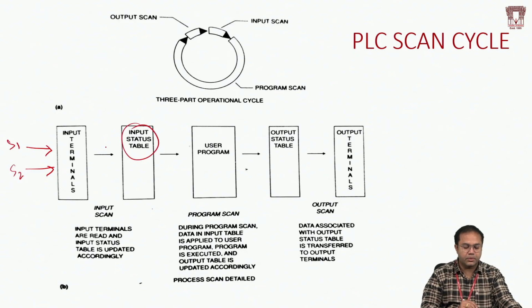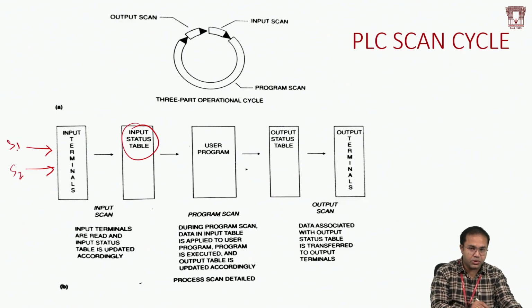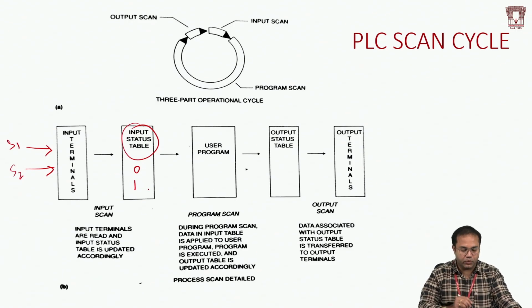So when it performs the input scan, the input table gets updated. Because I'm going to connect S1 and S2 to particular channels of my PLC, the corresponding channels get an entry. That entry will be, for example, 0 and 1, which means sensor S1 is off and S2 is showing 1, right? This 0 and 1 is updated with respect to the input scan. So the input terminals are read and the input status gets updated. Then this 0 1 will enter into the user program. Let us say I have written a simple AND logic.